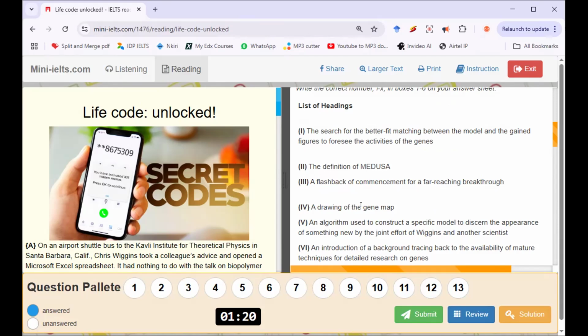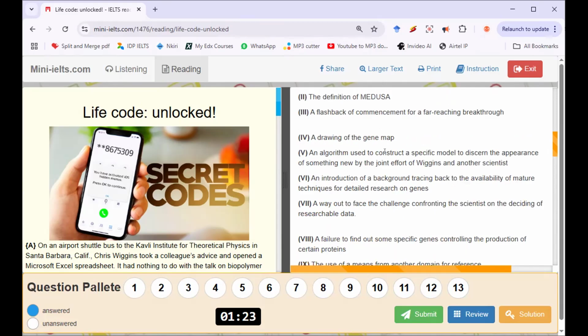A drawing of the gene map. Drawing is a keyword here, then gene map. An algorithm used to construct a specific model to discern the appearance of something new by the joint effort of Wiggins and another scientist.